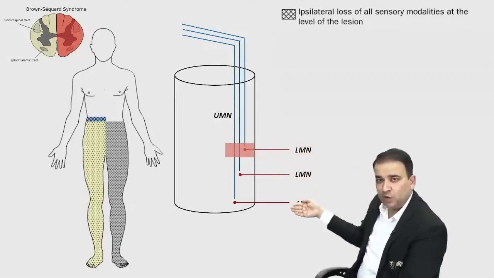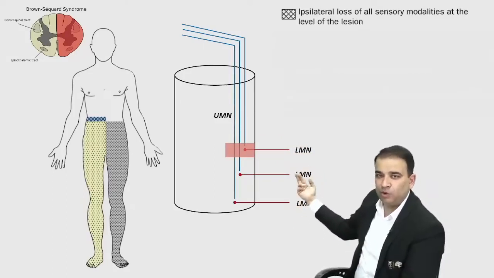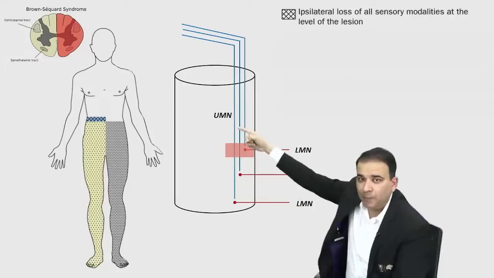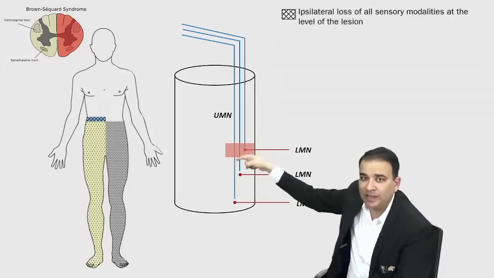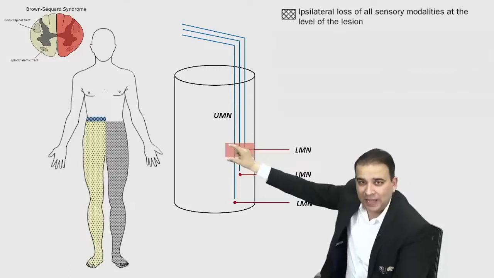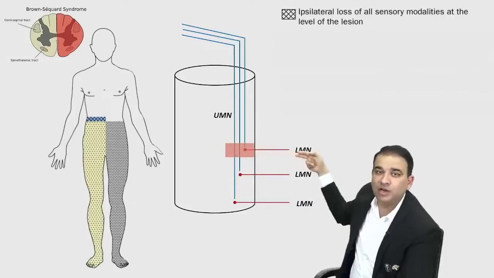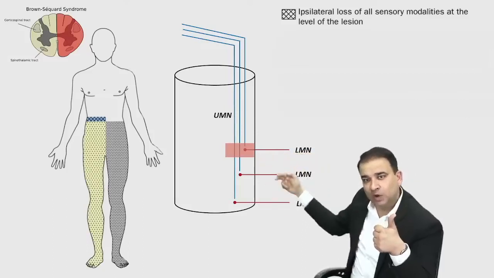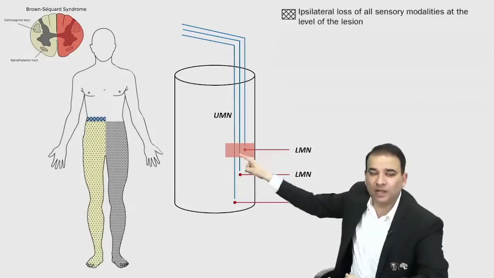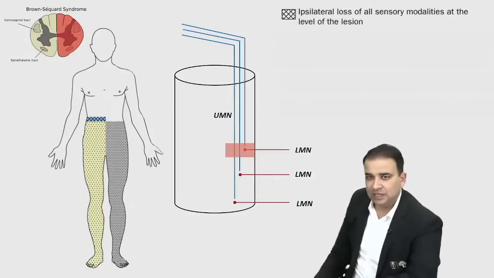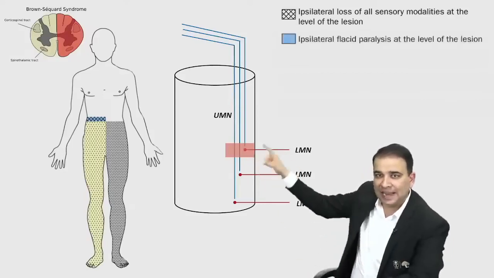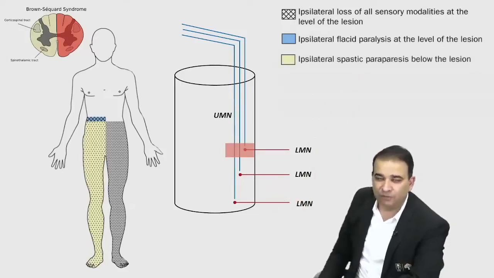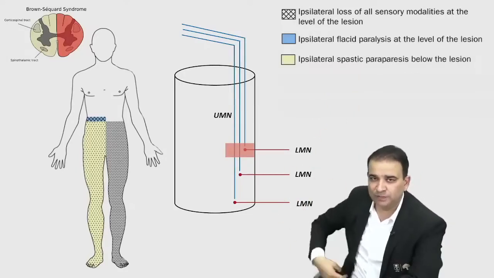Below the level of lesion, lower motor neurons are working fine. Lower motor neurons are perfectly fine. Their cell body is also okay. So lower motor neurons are working, but their upper motor neuron, which is coming from this Brown-Sequard area, is getting affected here. So at the level of lesion, there is a lower motor neuron lesion, so there is a flaccid paralysis. But below the level of lesion, lower motor neurons are working, but the upper motor neuron is not working. There is a spastic paralysis. So ipsilateral flaccid paralysis at the level of lesion, and ipsilateral spastic paralysis below the level of lesion.